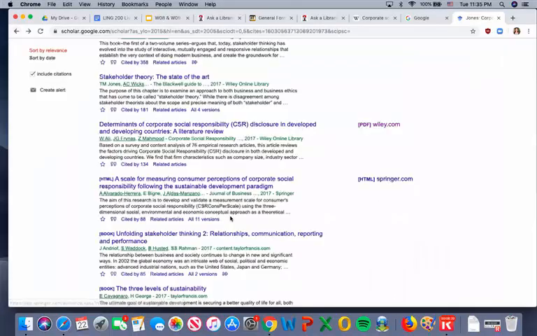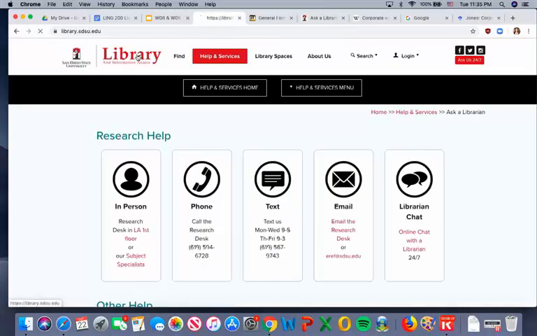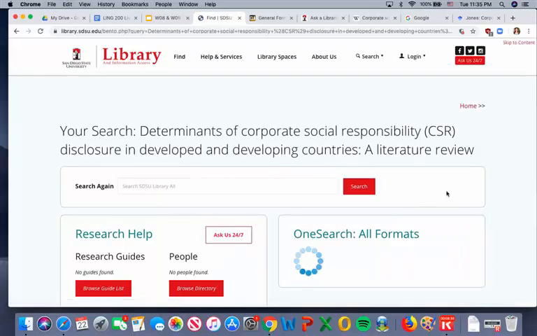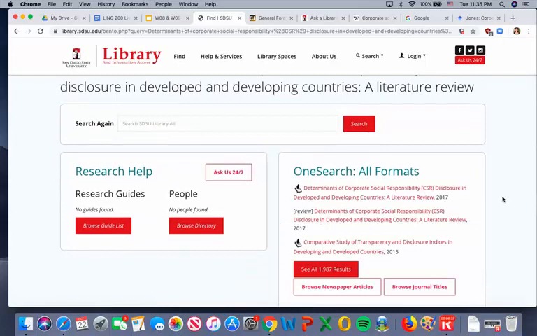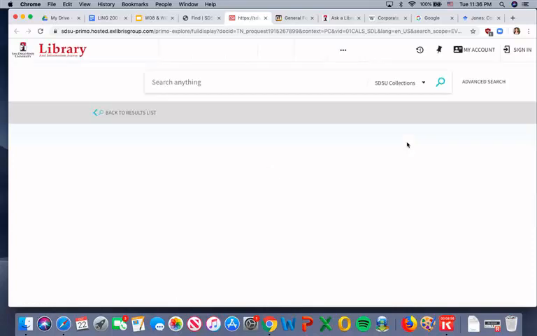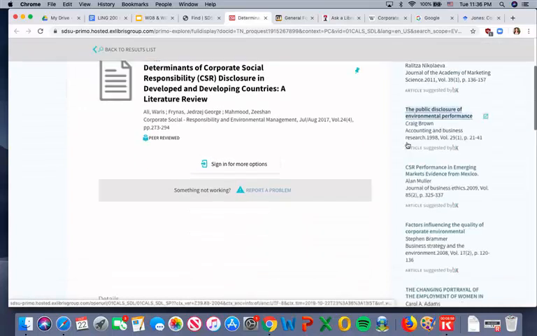You can also see, if that's a title that you're interested in, whether this is something that's available in the library databases. So I'm going to the library. I've copied the title, and let's see. Yep, it is there. Determinants of Corporate Social Responsibility Disclosure in Developed and Developing Countries, literature review. So you see this article is available through the library databases, and even though you found that using Google Scholar, you can use that. That's one of your articles for the databases.